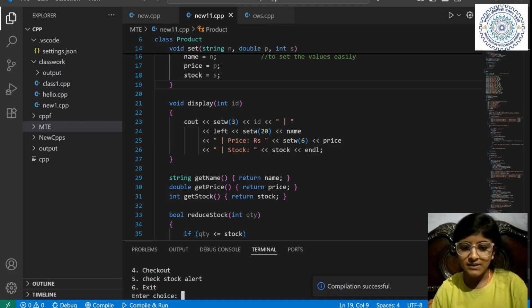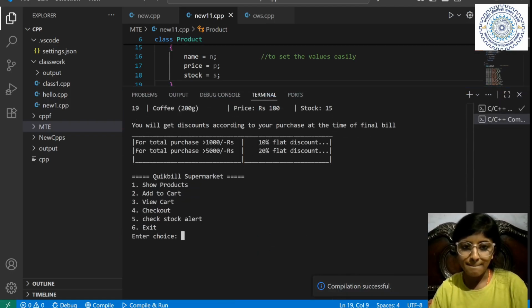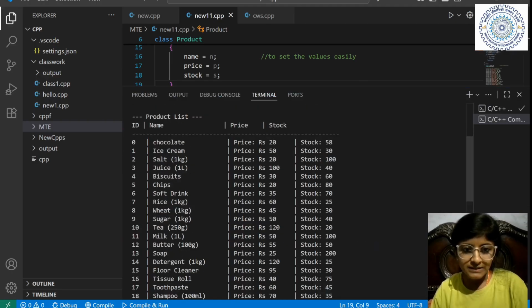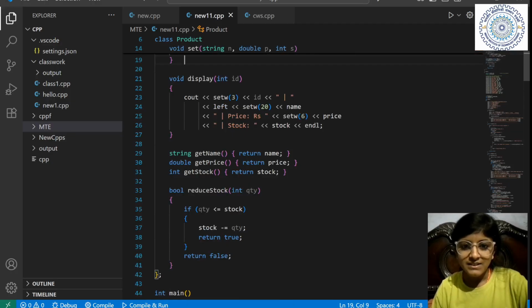Just see the table. See, nothing else. Okay. See, ID, reserved places, slash, 20 places reserved, and the name, then a vertical line, and then price, then line, then stock. So I think you can see what it actually does, right?